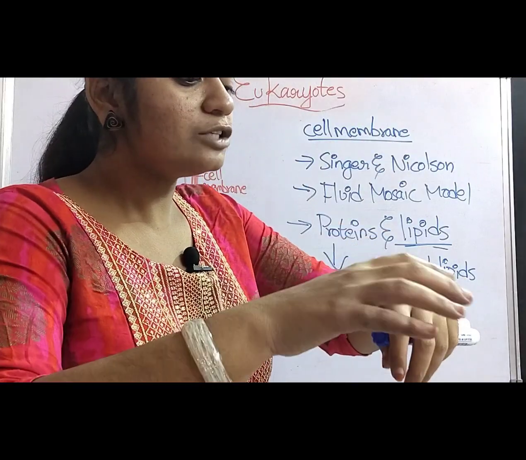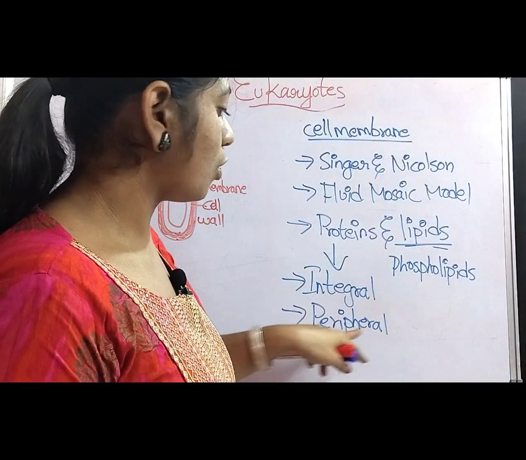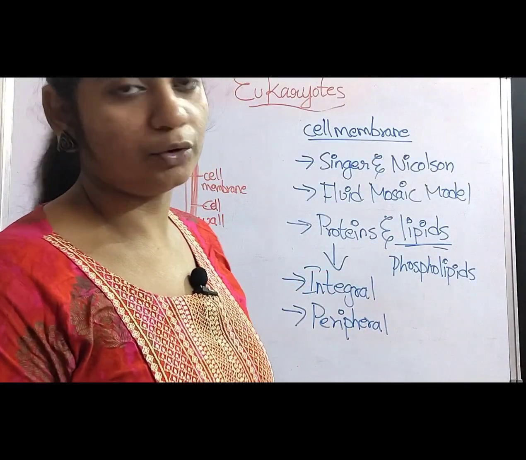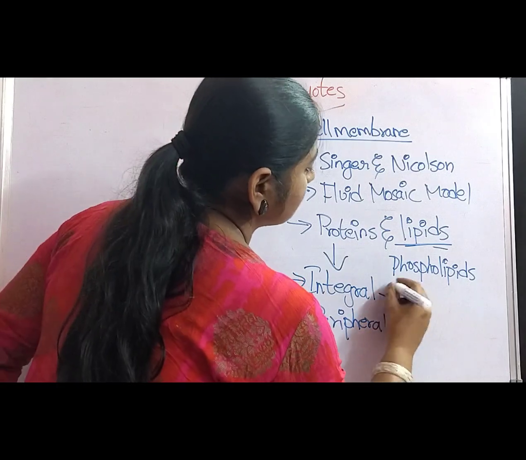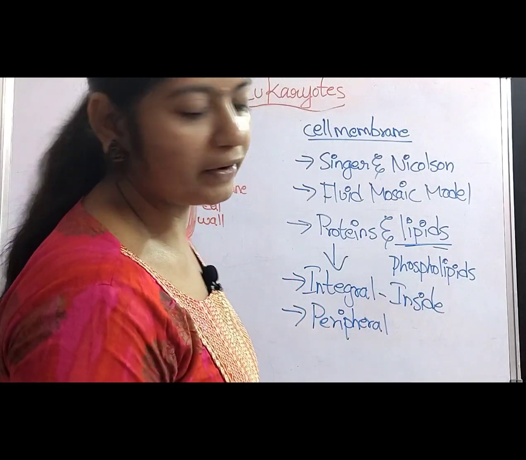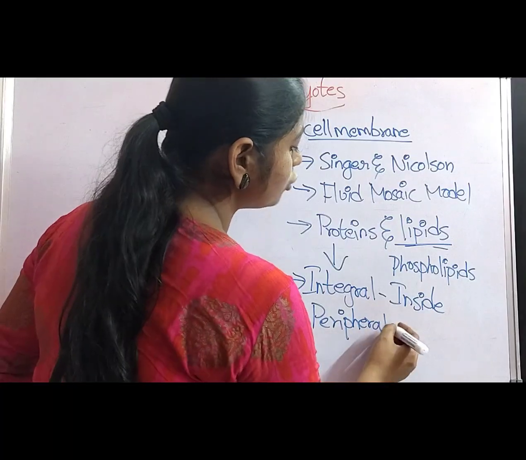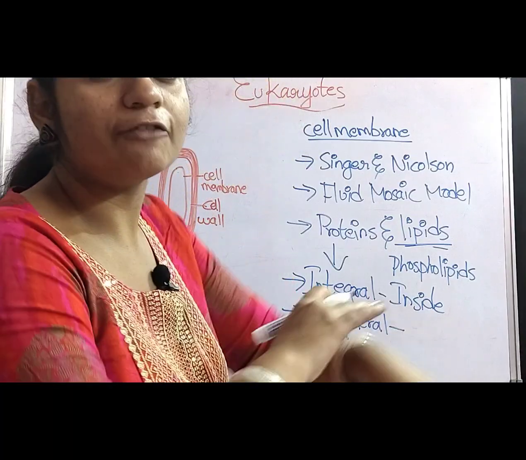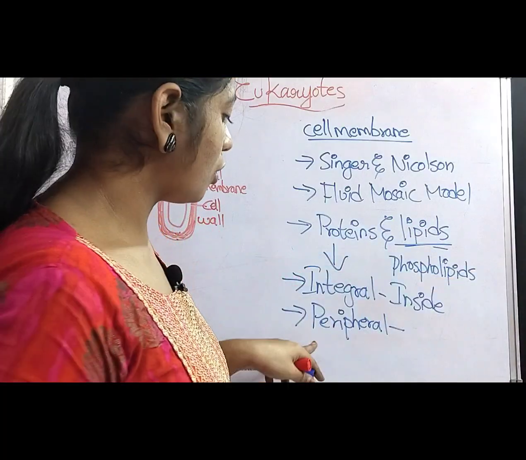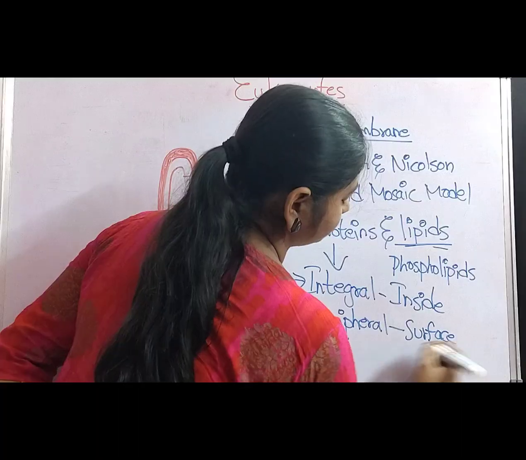Whereas the proteins which are present on the surface of the cell membrane are called peripheral proteins.